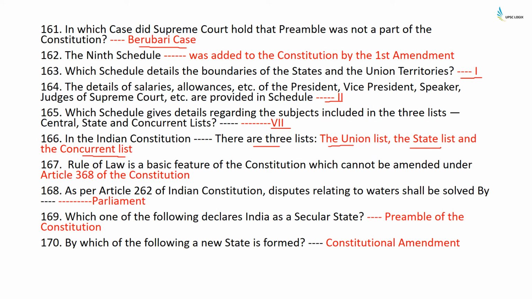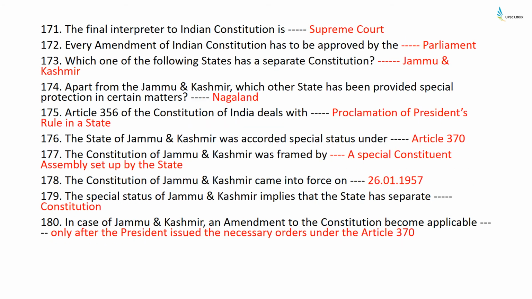Which one of the following declares India as a secular state? Preamble of the Constitution. By which of the following a new state is formed? It is a constitutional amendment. The final interpreter to Indian Constitution is Supreme Court. Every amendment of Indian Constitution has been approved by the Parliament.